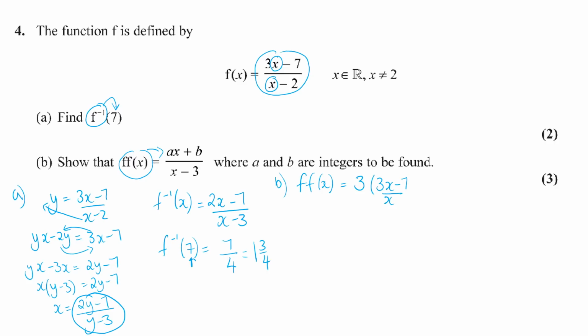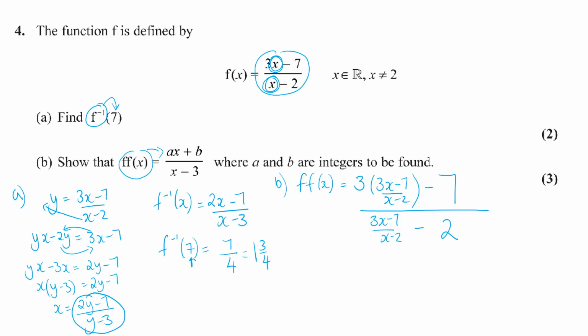So it's going to be x minus 2 there, and then all take away 7. So wherever I'm seeing that input value, I'm writing the whole of the function because I've been through once. And then on the bottom, I've got the input value x, but I've been through it once, so my output was 3x minus 7 all over x minus 2, and then minus 2.